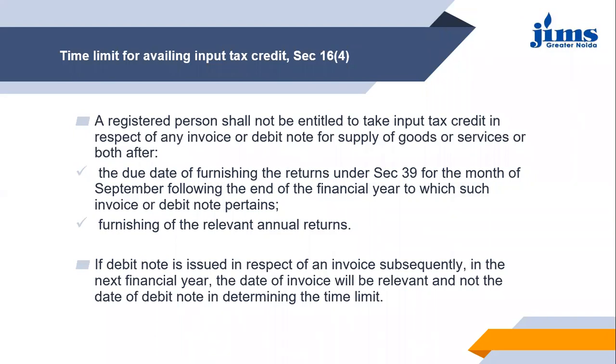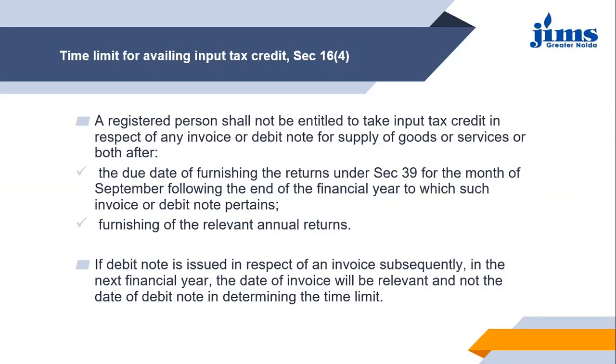You just need to be focused on certain points. The time limit for availing the input tax credit here is the date which is earlier of the two. Two dates are effective here. One, the due date of furnishing the returns under section 39 for the month of September. As we all know very well, by September you need to furnish your returns, right? So by 30th September, that is the due date for furnishing the returns following the end of the financial year to which such invoice or debit note pertains.